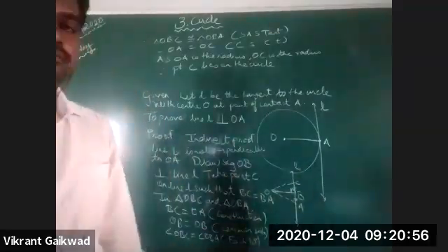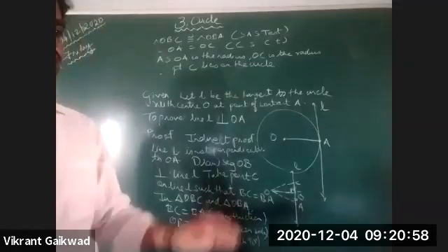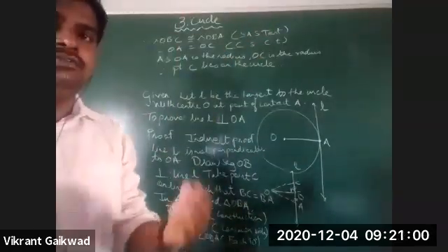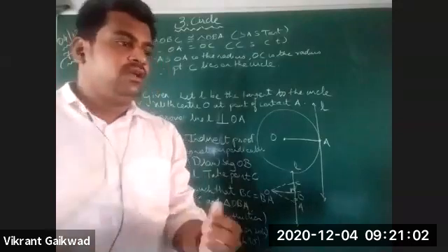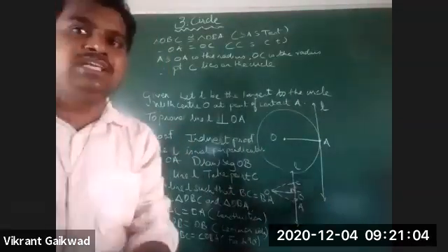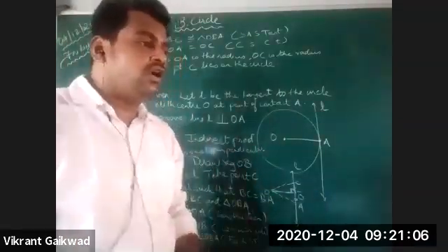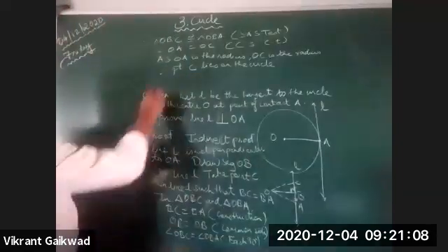Understood? So whatever we have assumed is wrong.